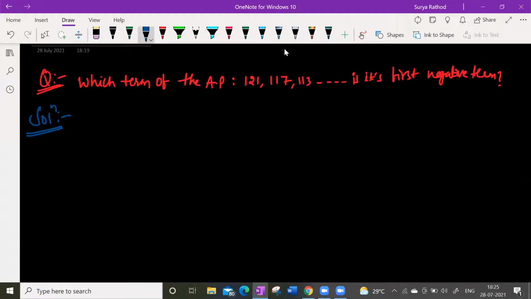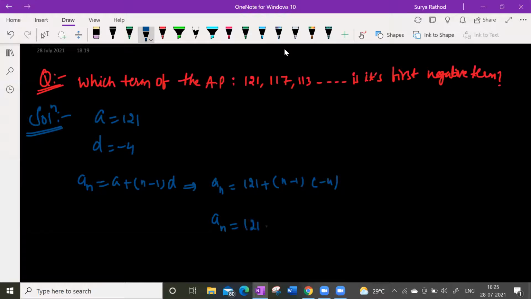Look at this. The given AP is what? What is A here? A is 121. What is D here? D is minus 4. He's asking for the nth term. So AN is equal to A plus (N minus 1) D. Now substitute here. AN is equal to 121 minus 4N plus 4. So AN is equal to 125 minus 4N.